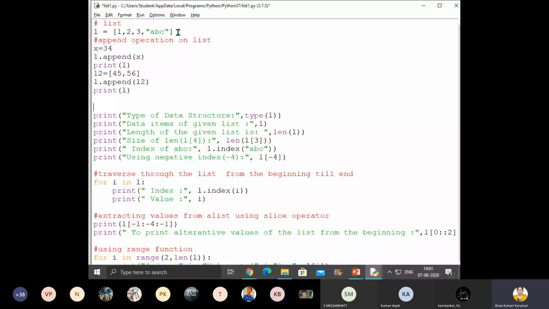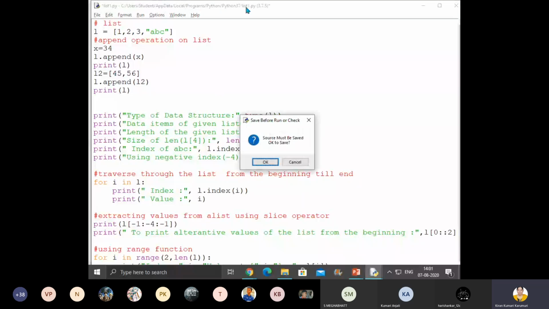Now what will be the output? 1, 2, 3, ABC, 40, 34. Yes. Then 45, 56.